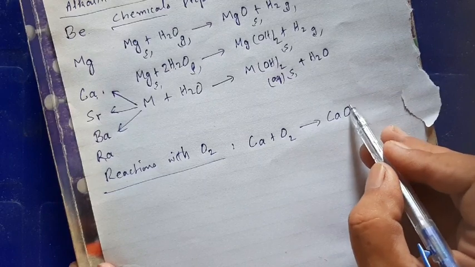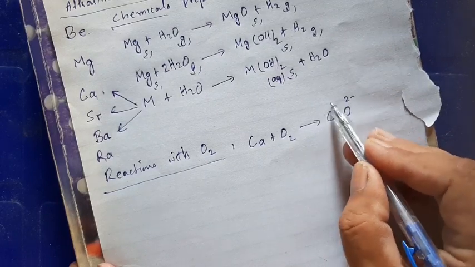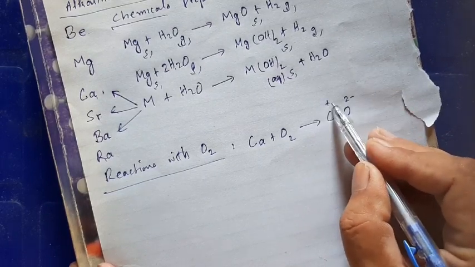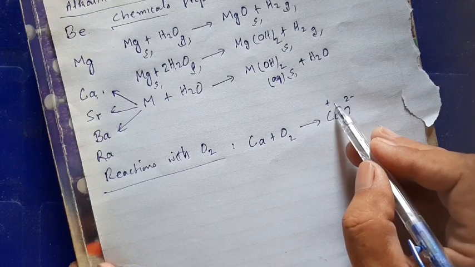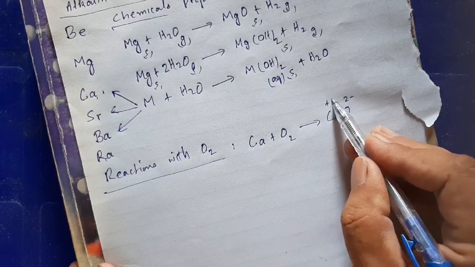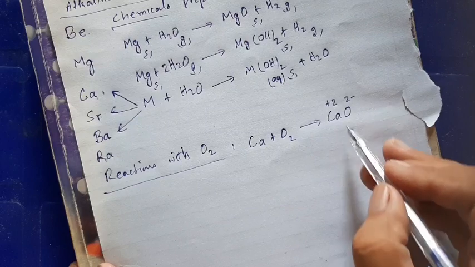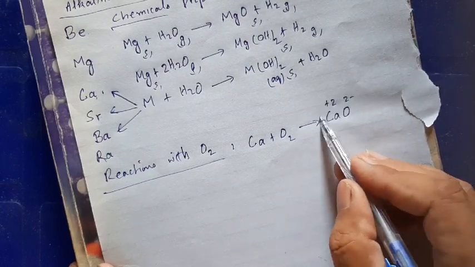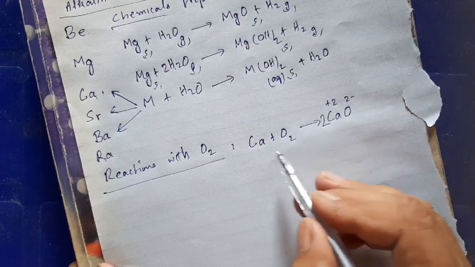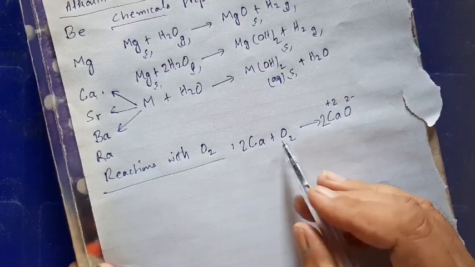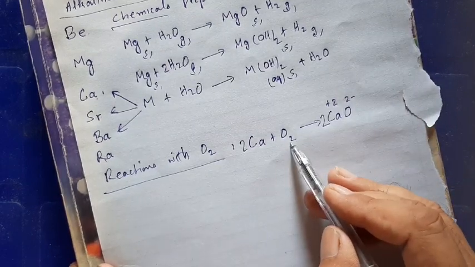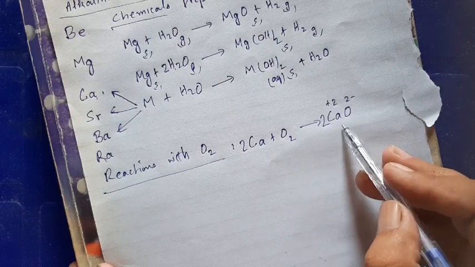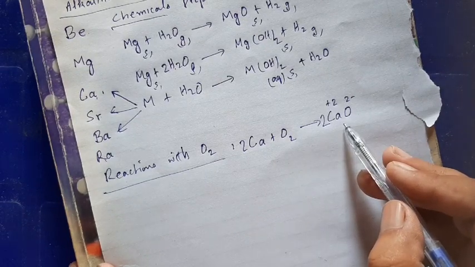Here oxidation state of oxygen is 2-, and oxidation state of alkaline earth metal is +2, so oxidation state of calcium is here +2. So calcium oxide is the product. 2 oxygens, 1 oxygen, multiply this with 2, so calcium also 2. 2 moles of calcium react with 1 mole of oxygen gas to give 2 moles of calcium oxide.